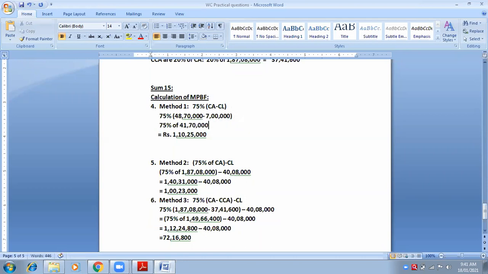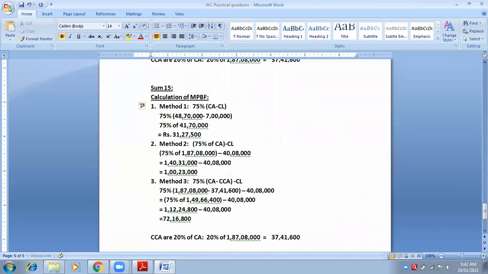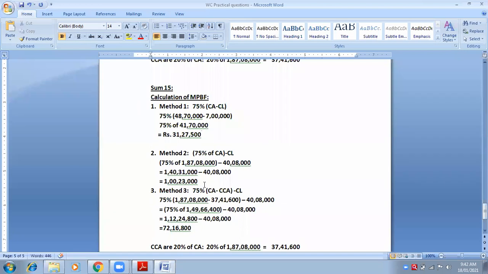If you don't understand, please look at the screen. I am also solving it with you. So now 75 percentage of 41 lakh 70,000. Your answer will be 31 lakh 27,500. So this is as per first method. This is bank finance, maximum finance that is given by the bank as per method number 1. Is it clear, everyone? Yes, ma'am.